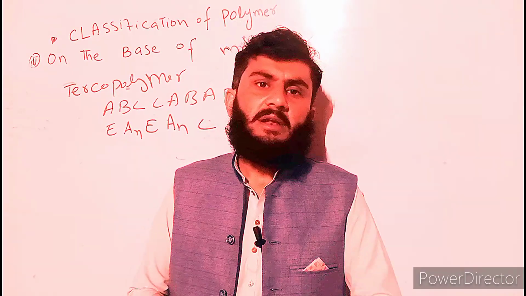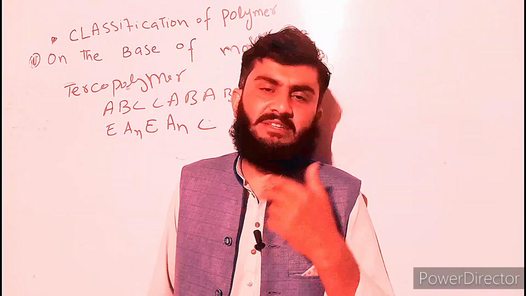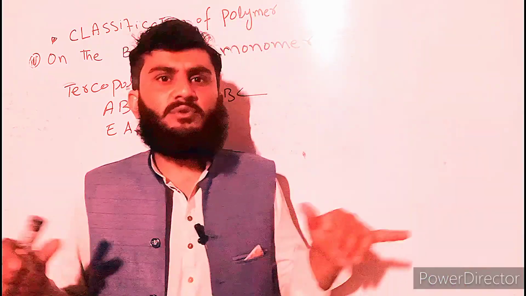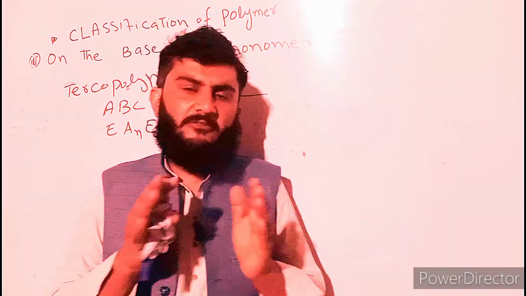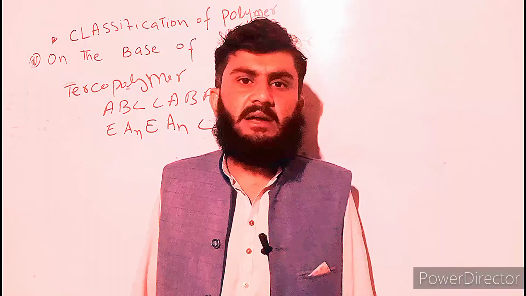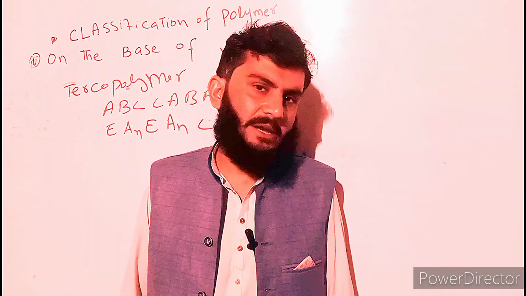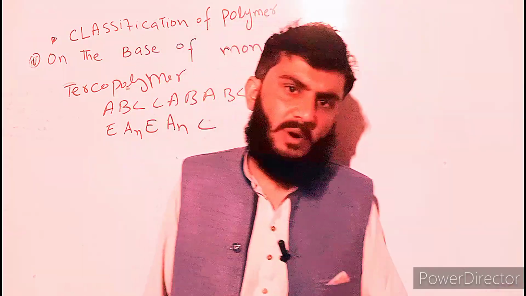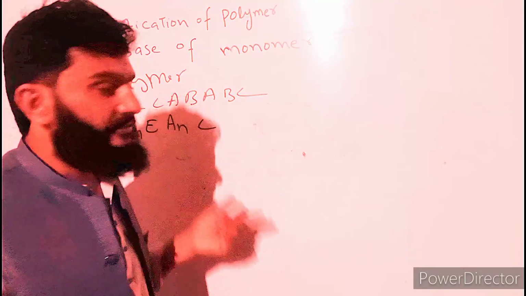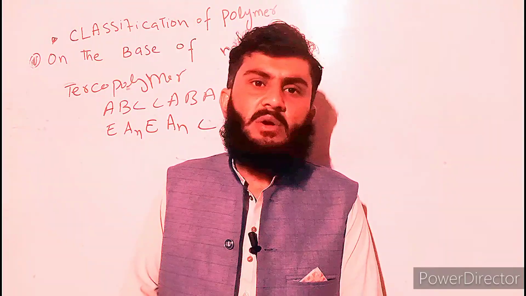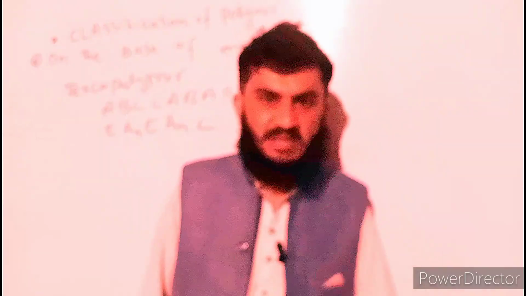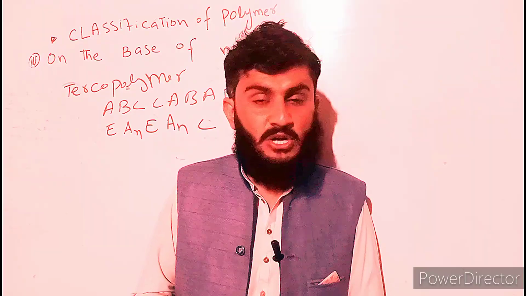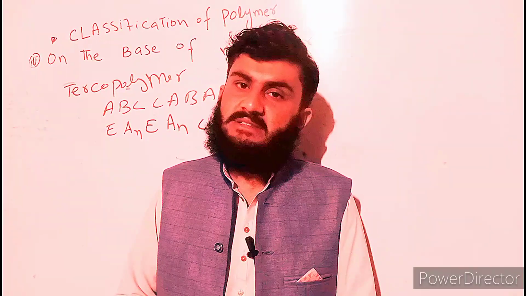Stepwise: number one, alternating copolymer, where the monomers are arranged in an alternate manner; second, block copolymer, where a bunch of monomers are arranged together; third, random copolymer; and fourth, terpolymer. And graft copolymer, where one type of monomer works as the main skeleton or backbone and the second type is attached as a branch. We will discuss the next classification in the next lecture.